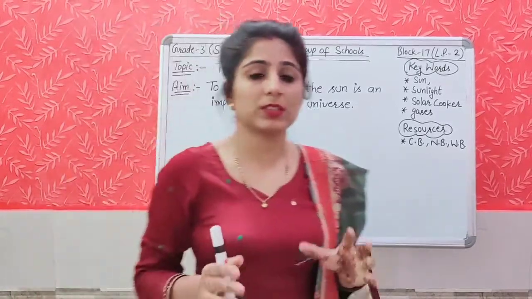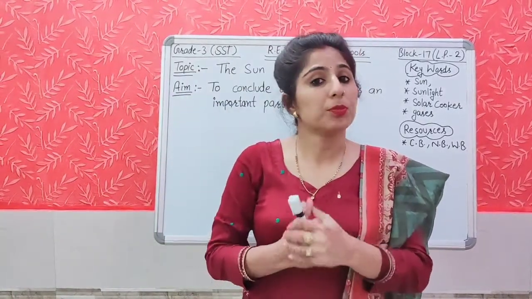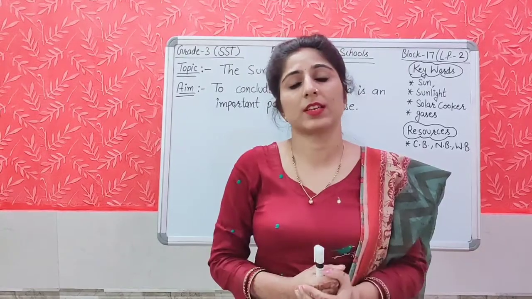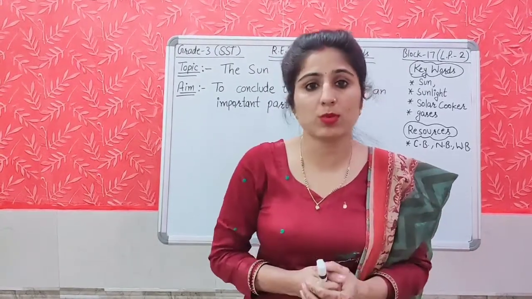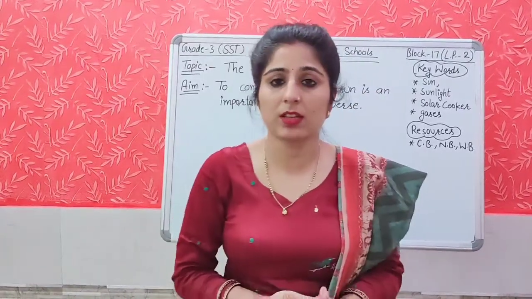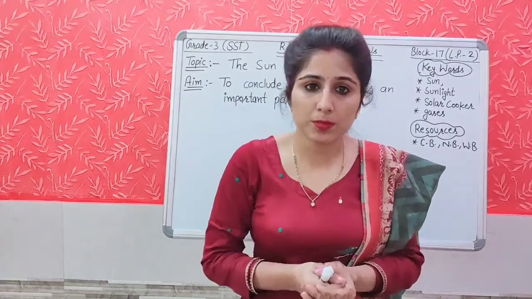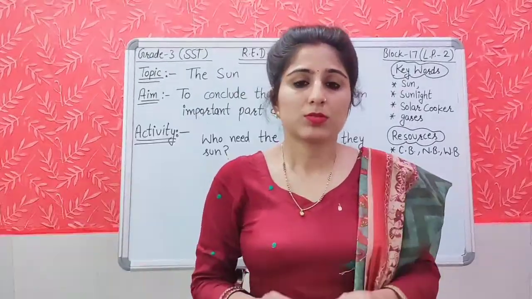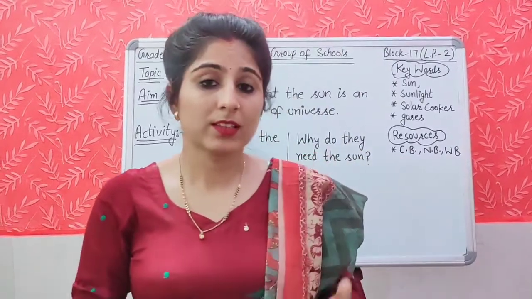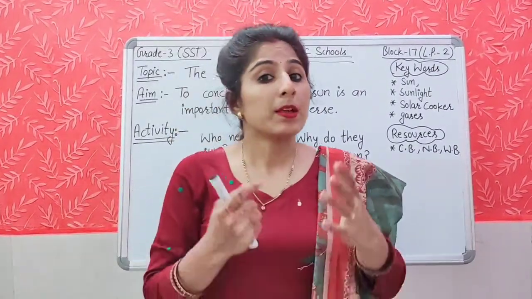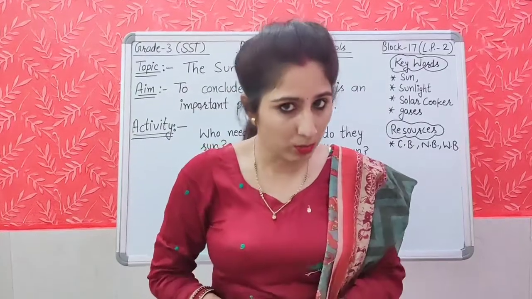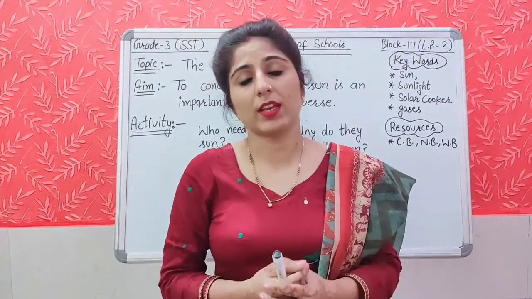जो हमारा universe है, हमारा ब्रह्मांड है, sun उसका important part क्यों है और कैसे है. Means हमारा solar system होता है, उसमें क्या होता है, many planets are there, sun is there, earth is there. So sun is the most important part of our solar system. Students, to find out why the sun is a star and why it is an important part of our universe, we are going to do an activity.